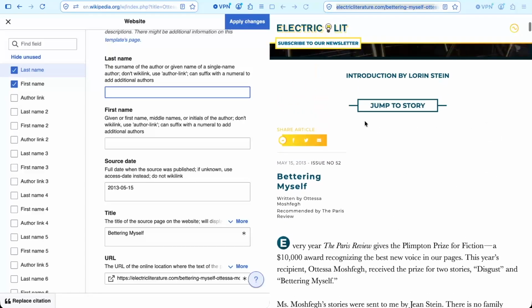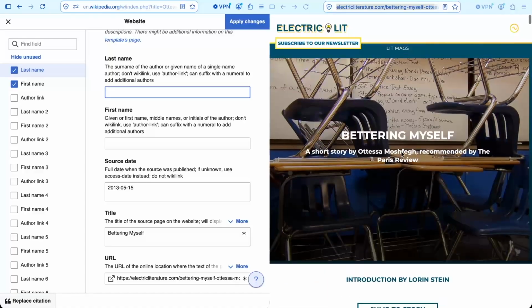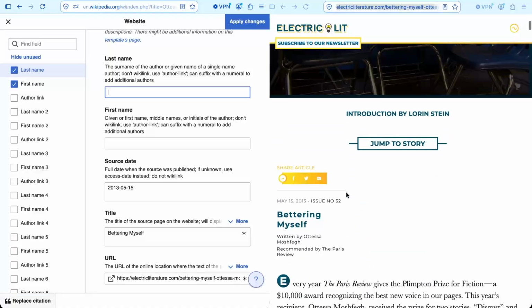And I'm going to search around. And this article's a little weird because it includes Ottessa Moshfegh's own short story, but what I'm actually citing here is this introduction by a different author. And so I'm going to cite that author's name.